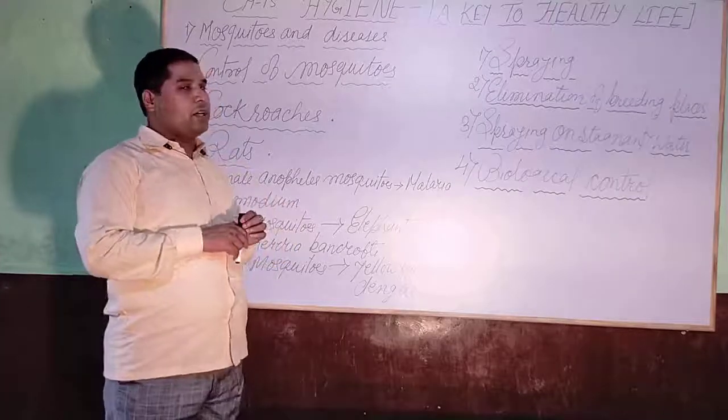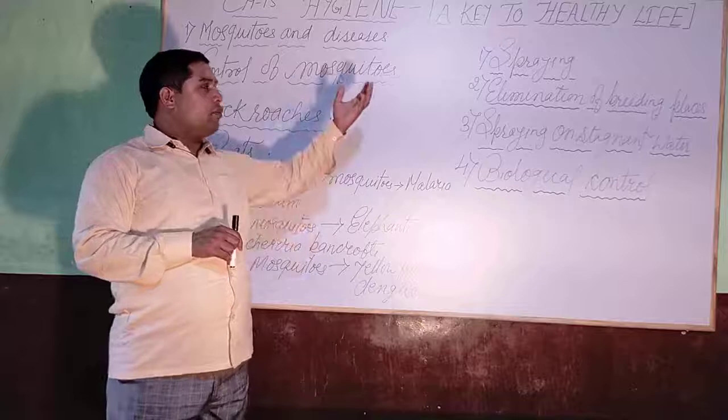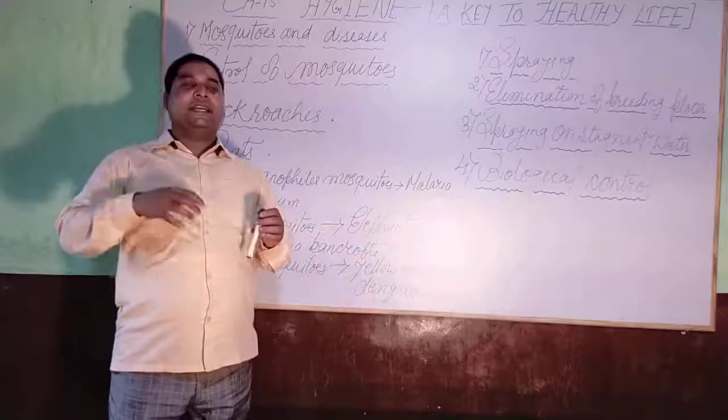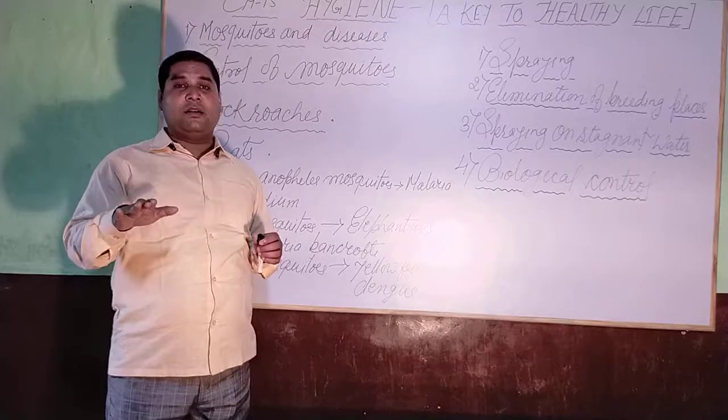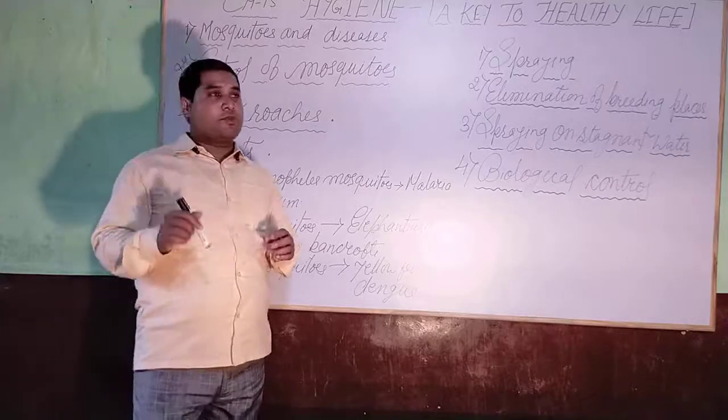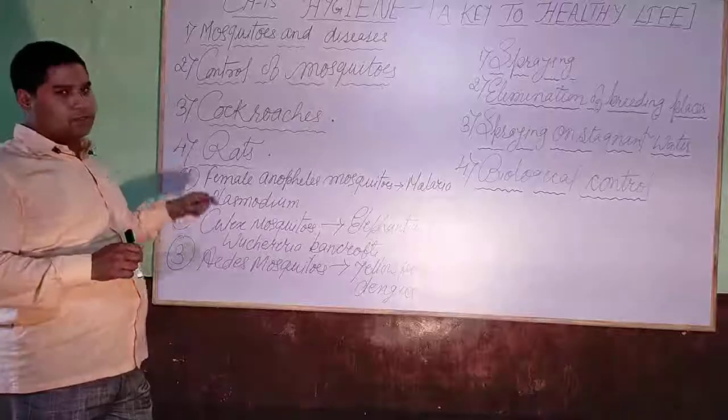So these are the following points. We can follow these points and decrease the number or completely finish the life stages of the mosquito.